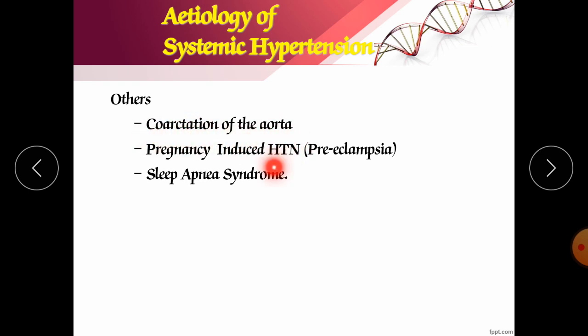Next other cause is pregnancy induced hypertension. It is pre-eclampsia and eclampsia, which we will see later on. Sleep apnea syndrome. So during sleep, when there is difficulty in breathing, it may result in hypertension. It is called sleep apnea syndrome.